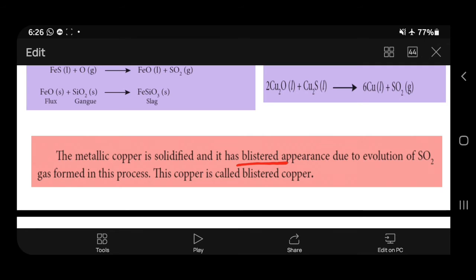Blister means some raised surface. In Tamil it is called as coppalam. Okay, some raised surface. So, that blistered appearance is due to the evolution of sulfur dioxide. Gas is formed in this process. So, this copper is called blister copper. If it has a blistered appearance, it is called blister copper. Why is that raised surface formed?